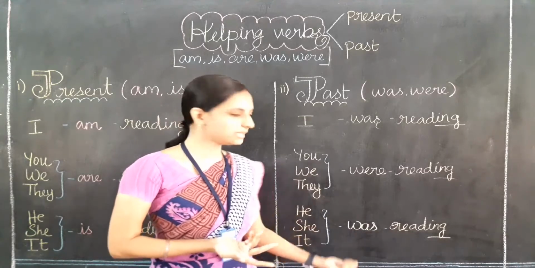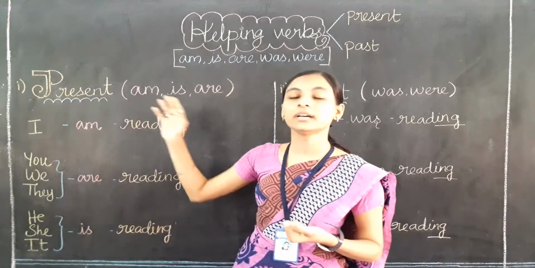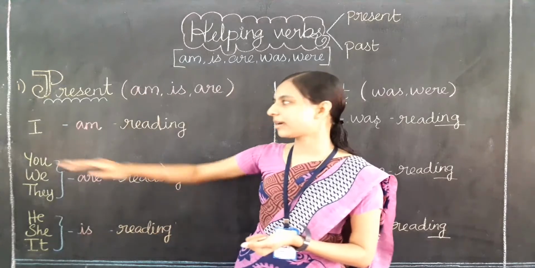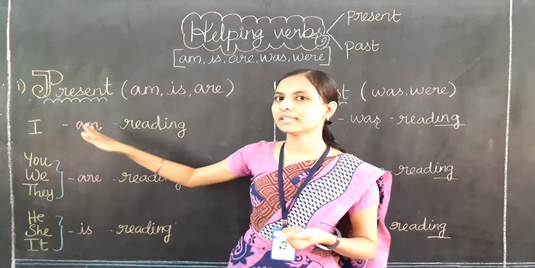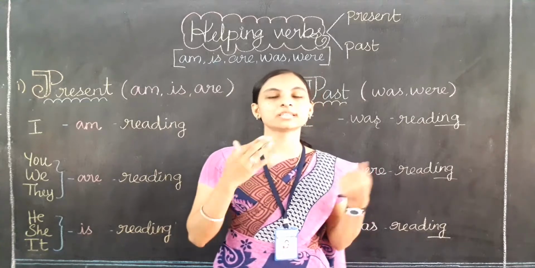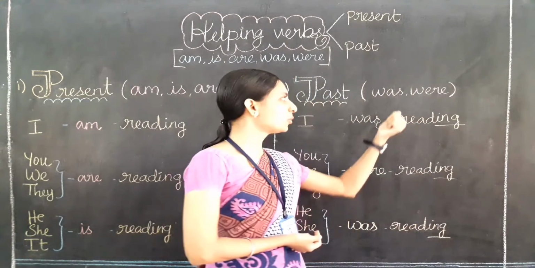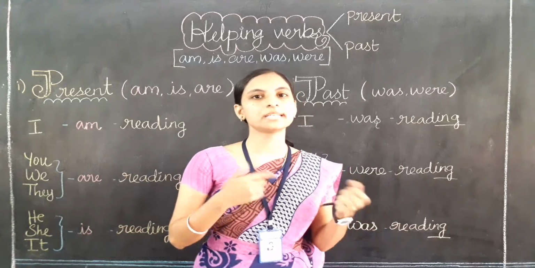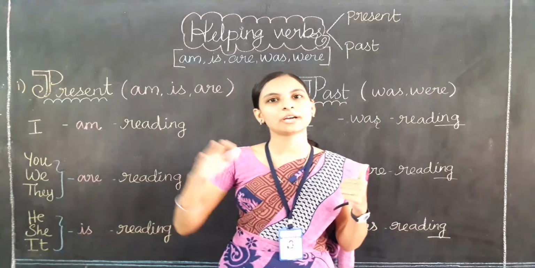So remember that was and were talk about the past, and am, is, are talk about the present only. In this sentence, if you find am, what will you say? Is this present or past? This is present. If you find were, W-E-R-E, what will you say? Does this belong to present or past? Yes, were belongs to past only. If I tell you was, does the word was belong to present or past? Yes, was belongs to past only and are belongs to present.